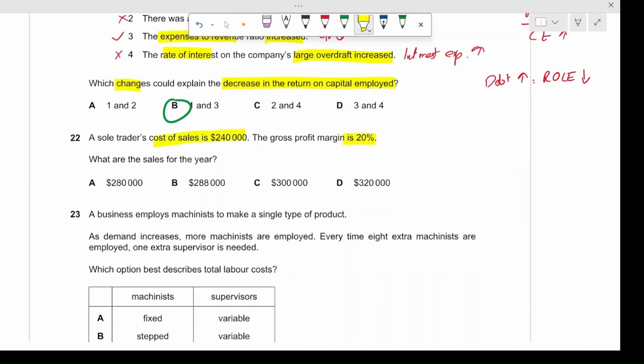The gross profit margin is 20%. What are the sales for the year? This is quite easy. Refer back to the working. If this was X, this was $240,000, and this was 20% of X, or 0.2X, we could write this down as X minus $240,000 equals 0.2X. This would come out to be 0.8X equals $240,000, and X would be $300,000, giving us the answer of option C.